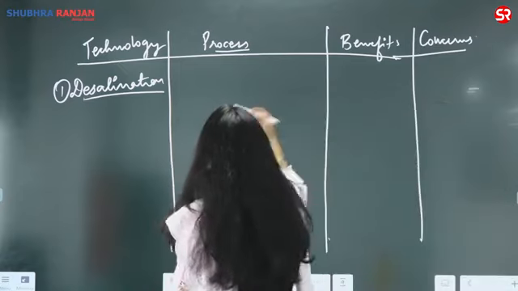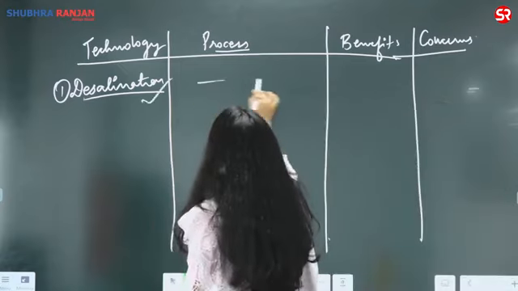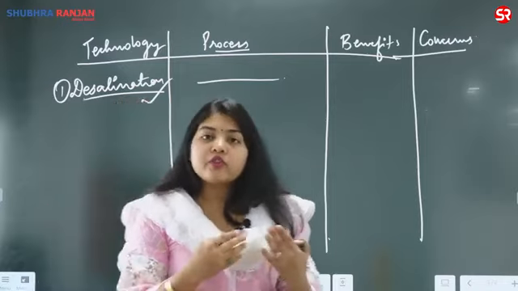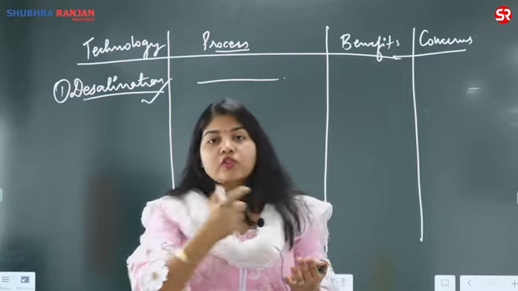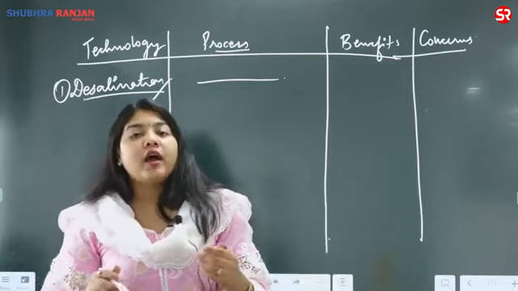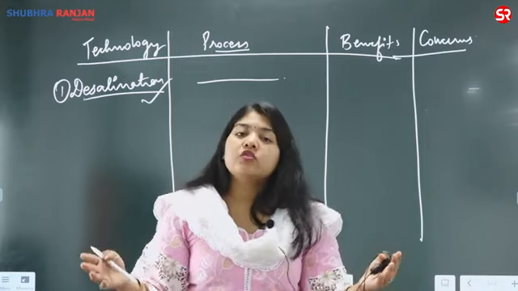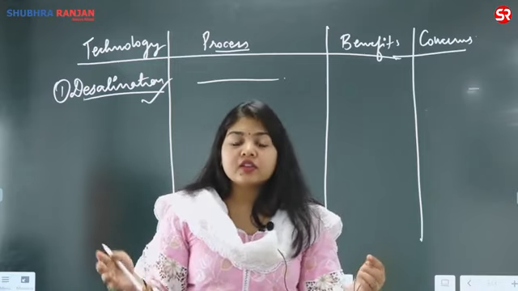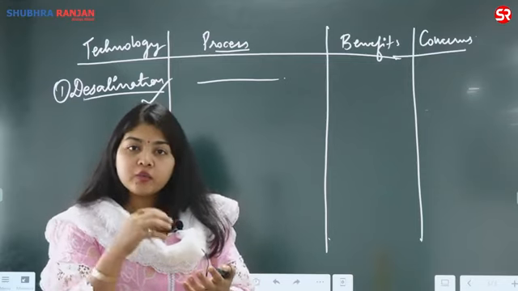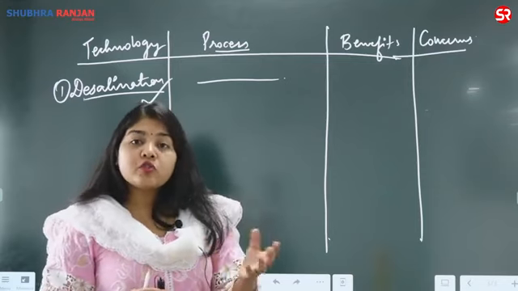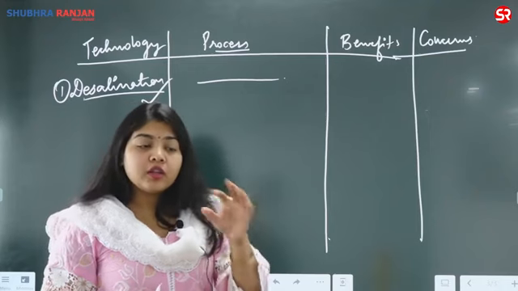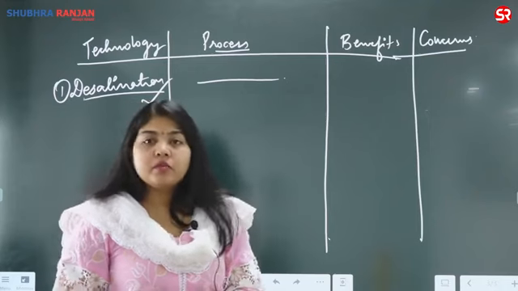So you can write about the process of desalination, that is using the salt water or sea water to produce the fresh water by removing the salts from it. The removal of the salts can be done through solar energy also, and that is open solar desalination, in which in the open fields we allow the water to evaporate, collecting the water and removing the minerals. Or it can also be closed, in which we use the solar panels to produce the energy, which results in the removal of the salts and minerals.